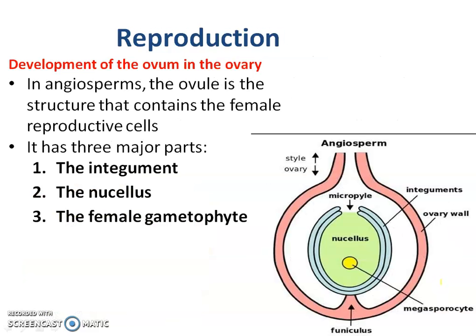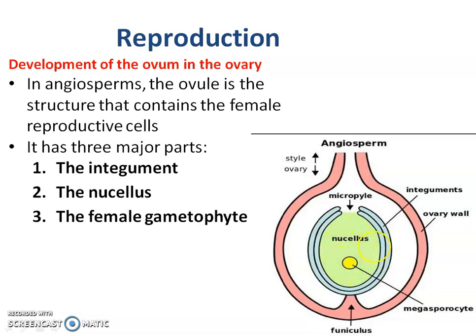Then development of the ovule. The ovule develops inside the ovary. It has three main parts: the integument, the nucellus, and the female gametophyte. The integuments are the outermost. So this is the ovule. It contains the outermost structure, the integument.